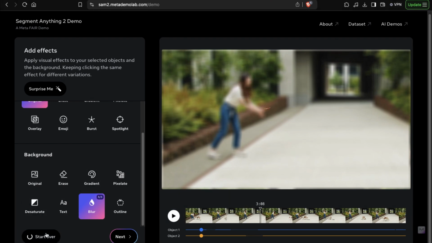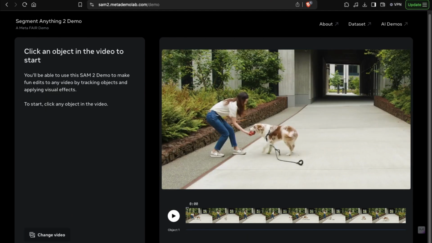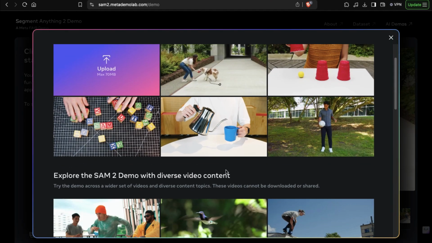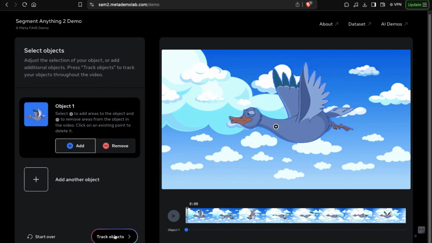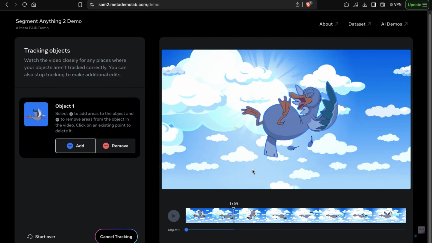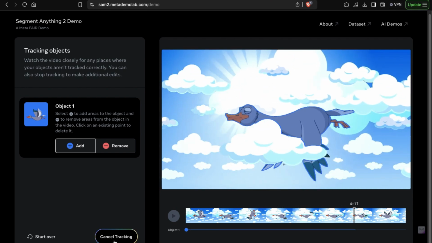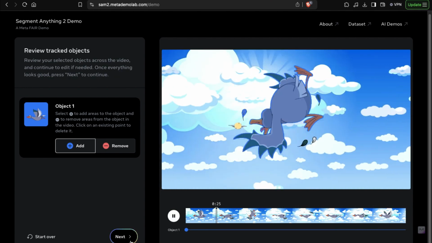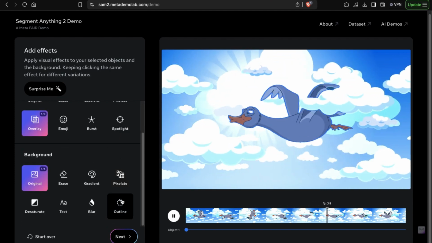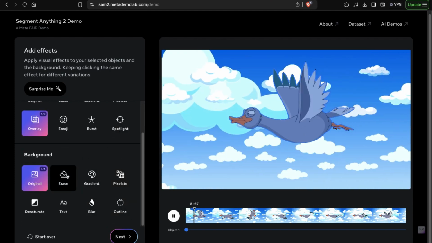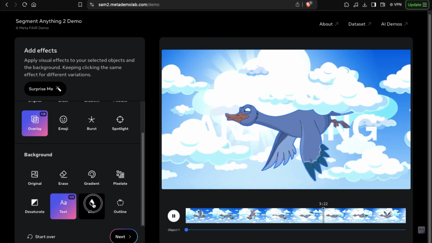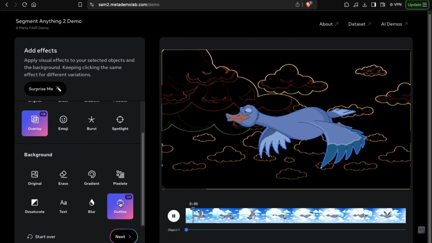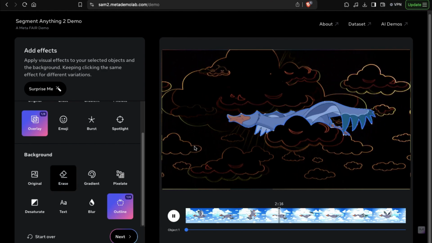Another impressive feature of SAM2 is its versatility. Unlike conventional segmentation models that are often limited to specific types of images or objects, SAM2 can handle a wide variety of content. For example, it can segment both real and animated content, such as cartoons. You can select and highlight different parts of the cartoon, and the model will accurately track and segment them, even if they are partially obscured or if other objects are passing in front of them. Overall, SAM2's advanced capabilities in tracking, segmentation, and customization offer a range of creative possibilities.